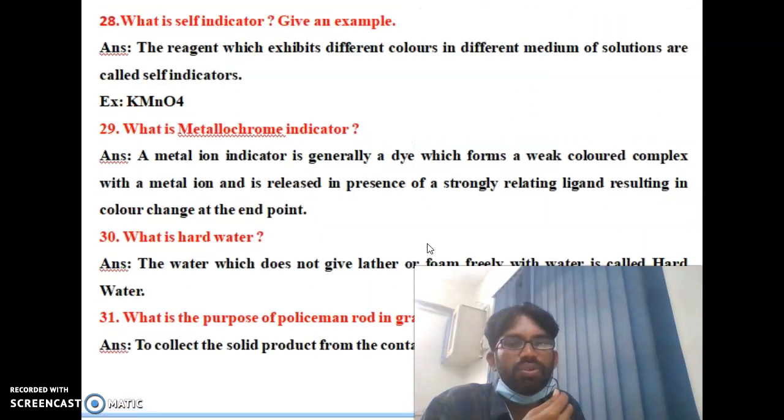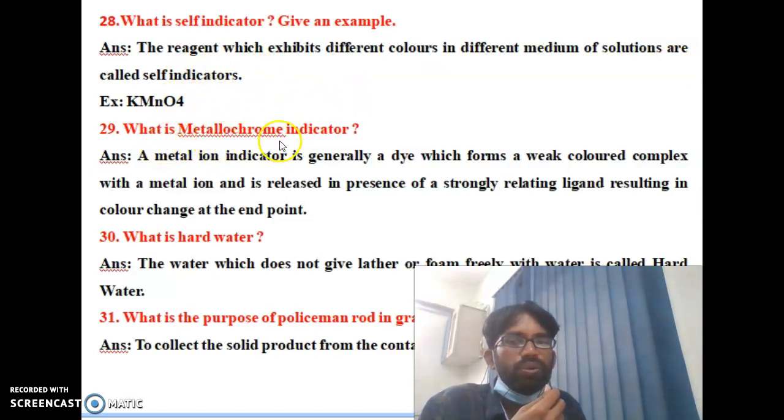Then the 28th question: what is a self-indicator? Give an example. The reagent which exhibits different colors in different media of solution is called a self-indicator. So KMnO4 is one of the best examples of a self-indicator.